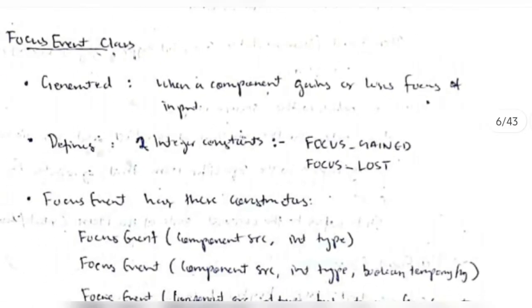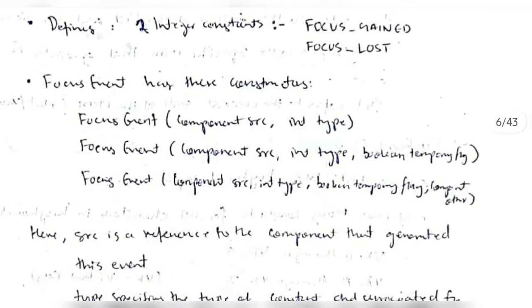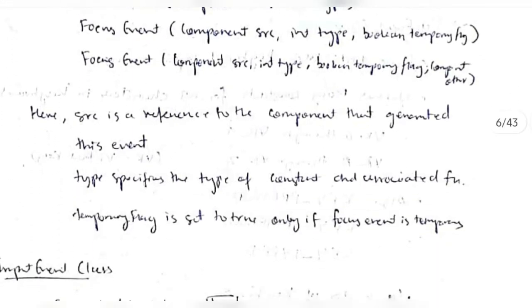Okay, so there are 2 integer constants here, focus gained and focus lost. And 3 constructors where we have the source, type, and whether it is temporary or not, and we have another component. So what it does is, it will see the source which called this event, and what the type is, whether the focus was lost or gained, and what the temporary flag is, meaning whether the focus is temporary or permanent. That will be specified.